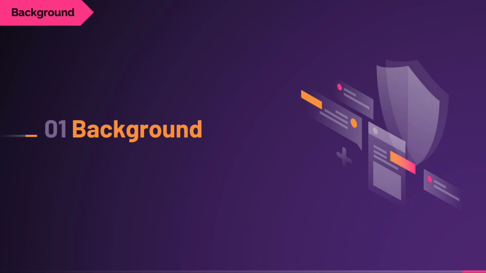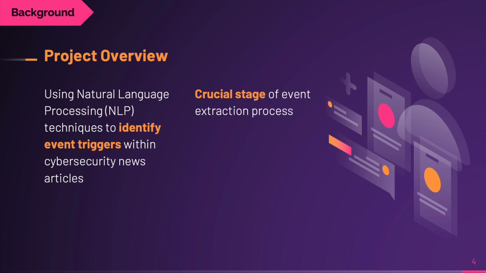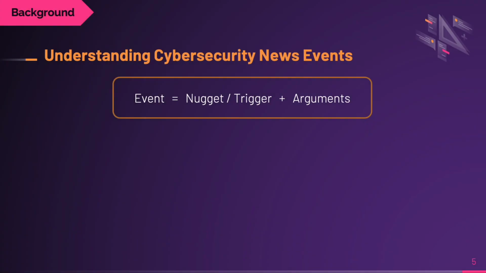Let's review the background of event detection in cybersecurity news articles. My project focuses on the application of natural language processing techniques to automatically detect event triggers in cybersecurity news articles, which is a crucial stage of event extraction. You may be wondering how a cybersecurity news article event is defined in natural language processing. An event is captured by an event nugget or trigger, along with associated arguments.